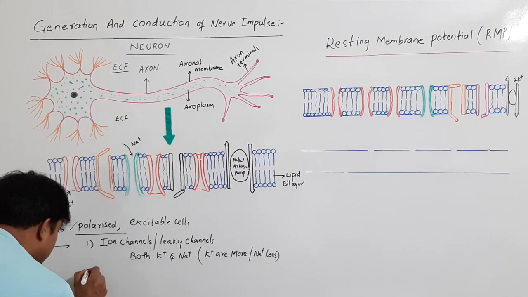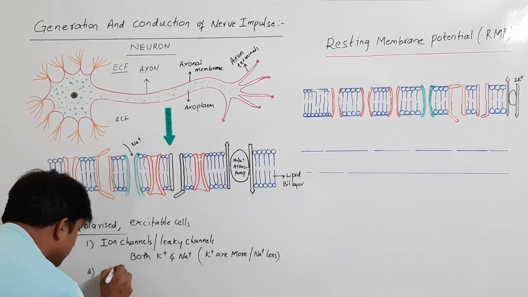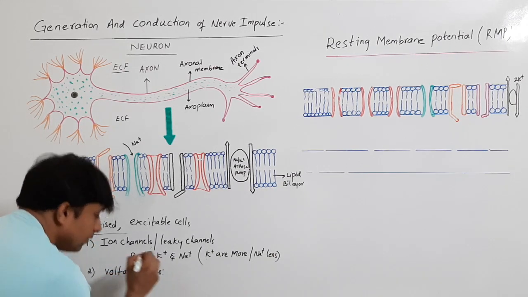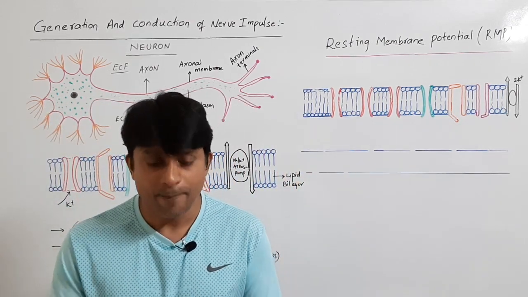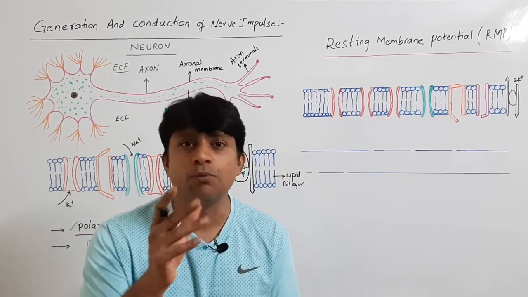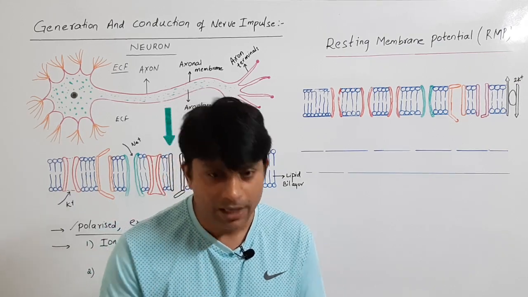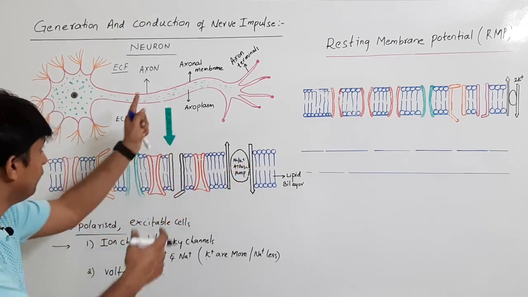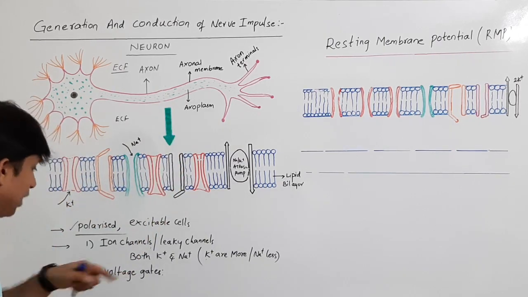Next, along with this, there are some voltage gates. Why are they voltage gates? Generally they are closed, but they get open due to a specific stimulus. If a stimulus is given, they get open. Because of that, we call them voltage gates. Voltage gates are also present on this neuronal membrane, which at the axon we are studying is the axonal membrane. So what are those voltage gates?